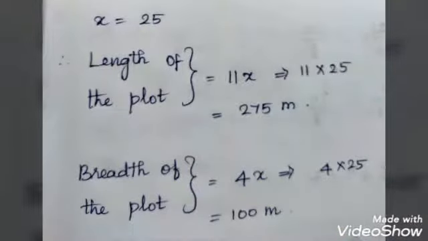Now we have to find the dimensions. So length is equal to 11x. So 11 into 25, 275 meters. Next, breadth is 4x. 4 into 25, which is 100 meters. So we found the dimensions: 275 meters length and the breadth is 100 meters. Is it clear? Dimension is nothing but we have to find the length, breadth and so on.